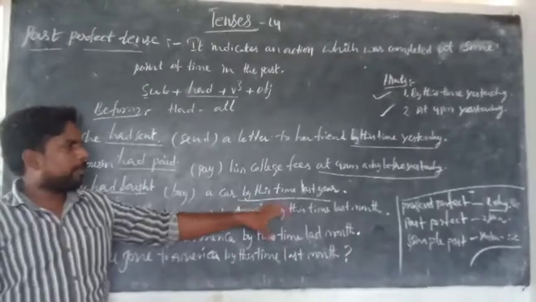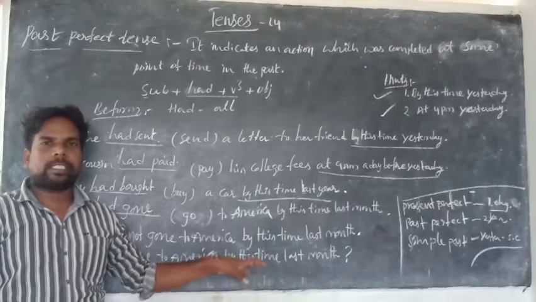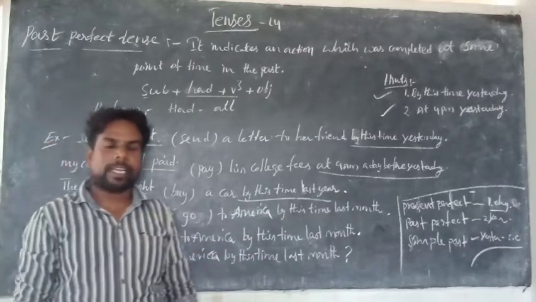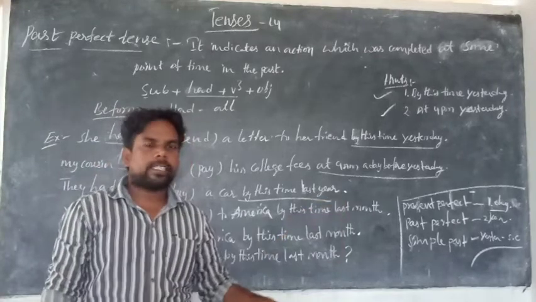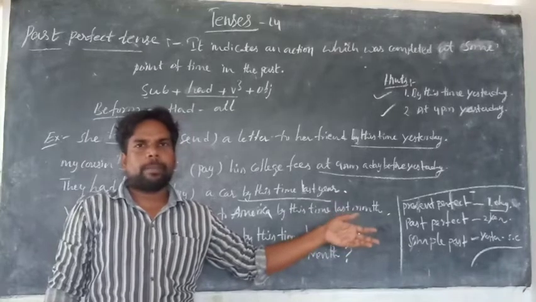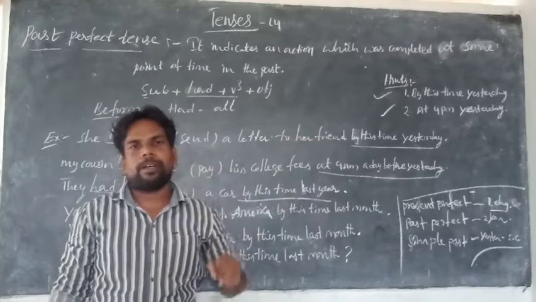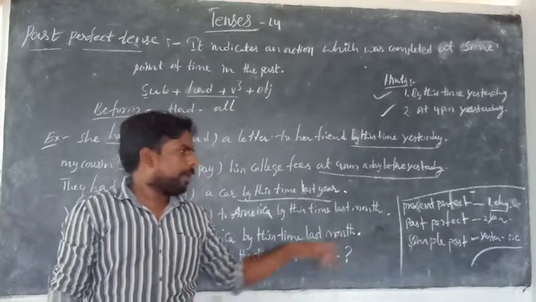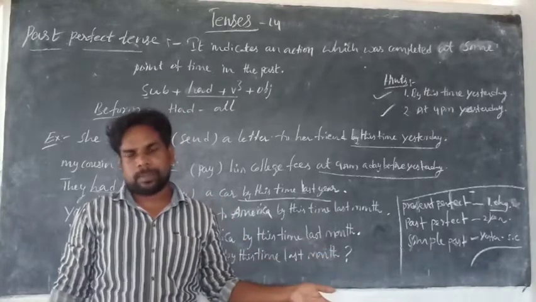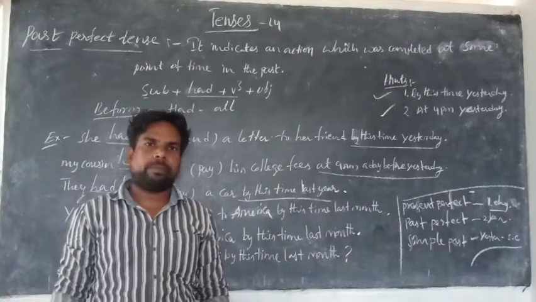So this is the difference between present perfect, past perfect, and simple past. These three tenses indicate only a completed action in the past. Present perfect indicates an action just completed. Past perfect indicates an action completed at a certain point of time in the past, within two months or within one or two years. Simple past indicates an action completed in the past; its period is yesterday to the starting of the creation.